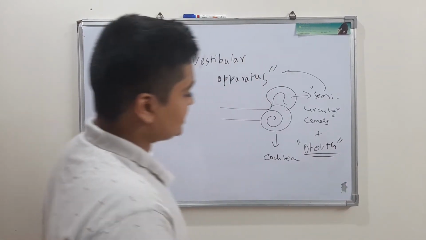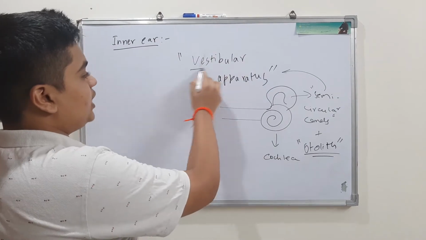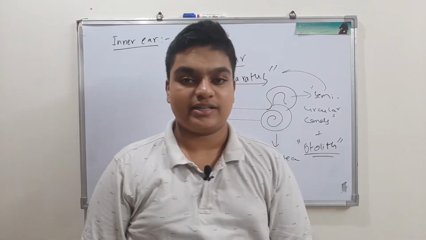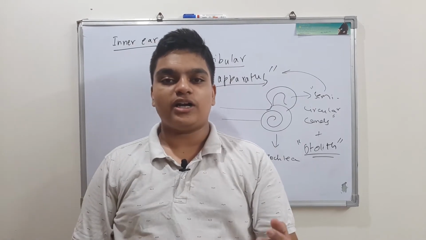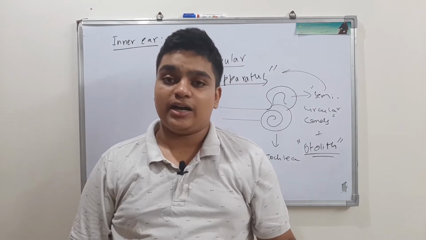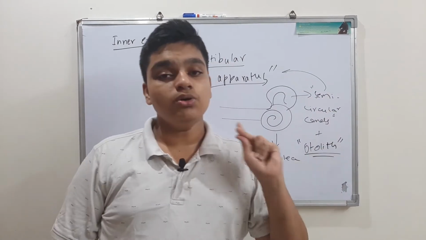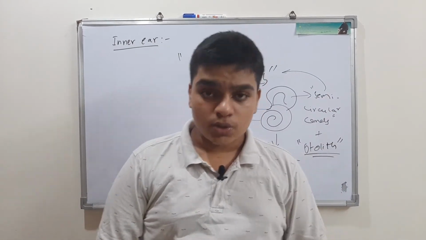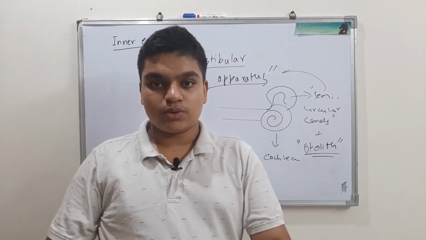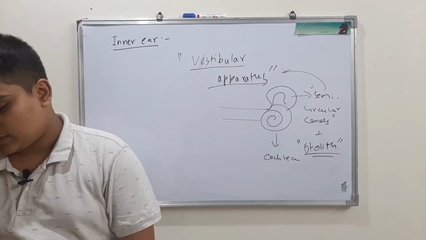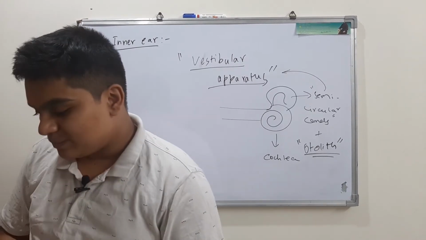This is also a part of the vestibular apparatus. So the parts included are: 1. Semicircular canals, 2. Otolith.